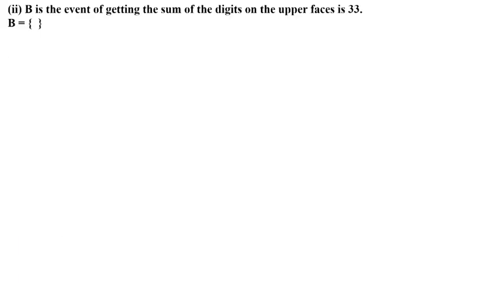Now the second event is given. B is the event of getting the sum of the digits on the upper face is 33. If we add the largest digits of the dice, 6 and 6, it is 12, but this event says the sum of digits on the upper face is 33. No one is there, so B will be empty, meaning number of B will be 0. Therefore probability of B equal to number of B upon number of S. Number of B is 0 and number of S is 36. Therefore the answer is 0.